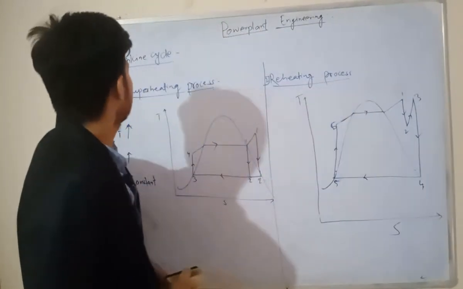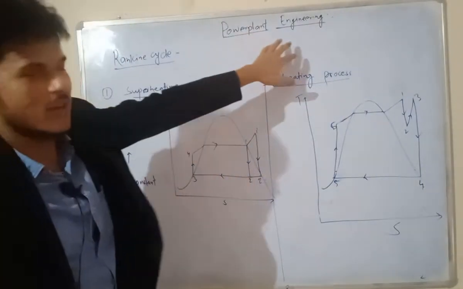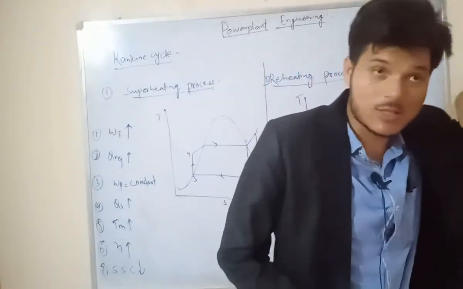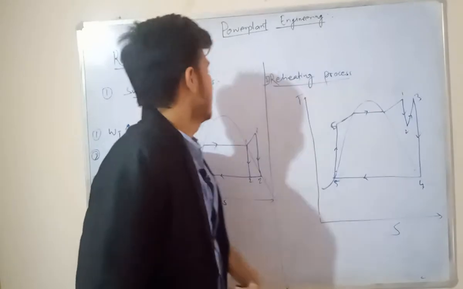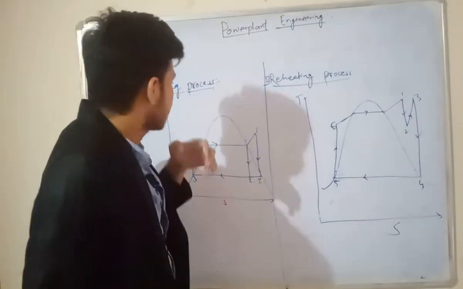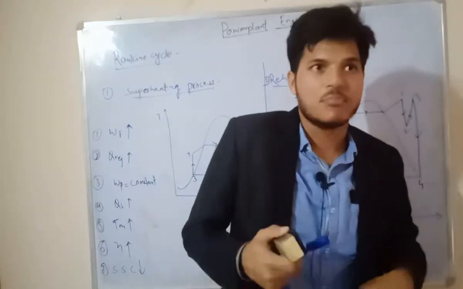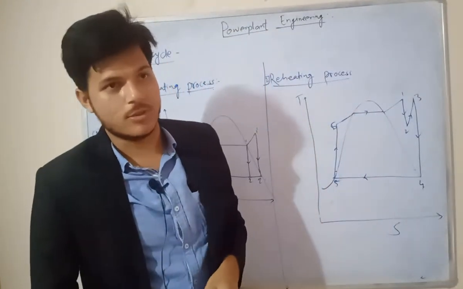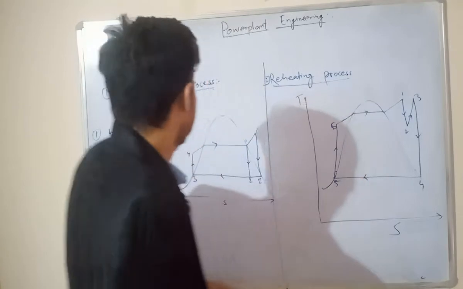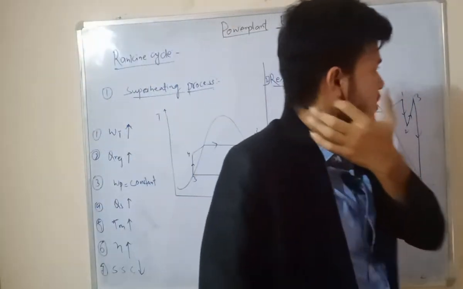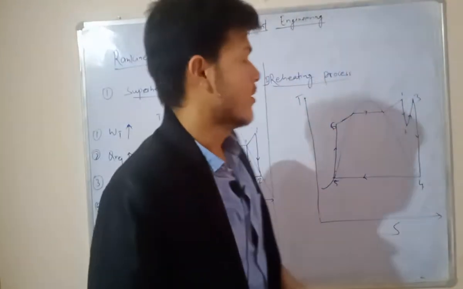Today's topic in power plant engineering is the Rankine cycle. In the last class we discussed the Rankine cycle. In these classes we are discussing the methods to improve the performance and efficiency of the Rankine cycle.